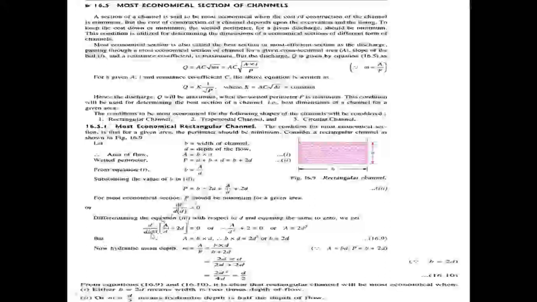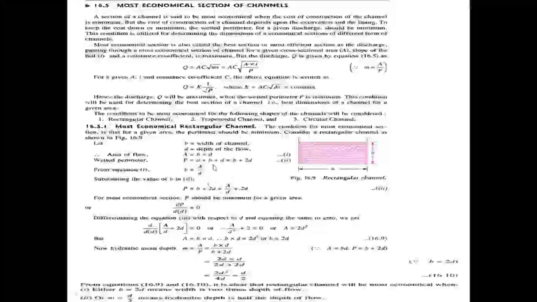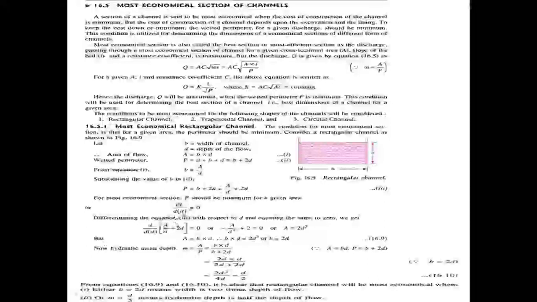Here B equals A by D. Substitute the B value in equation 2: P equals A by D plus 2D. Now differentiate P with respect to D: dP by dD of (A by D plus 2D) equals 0.